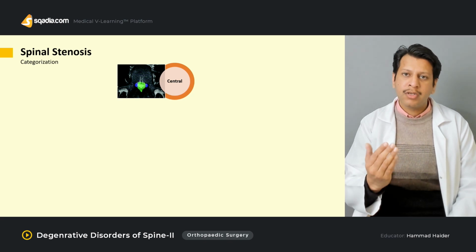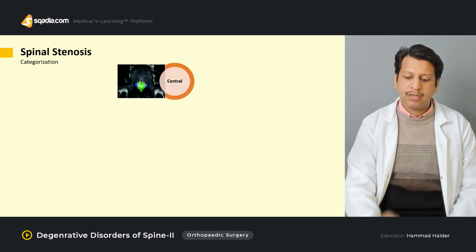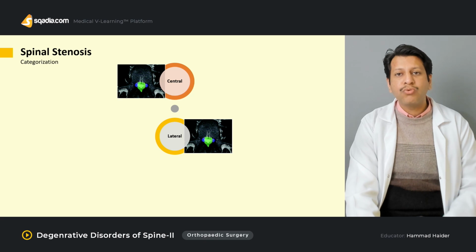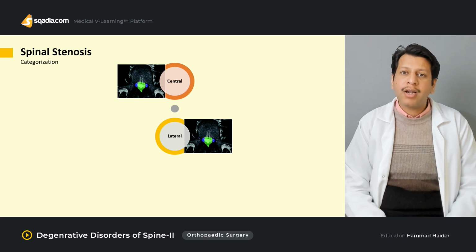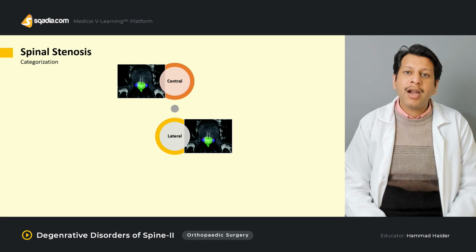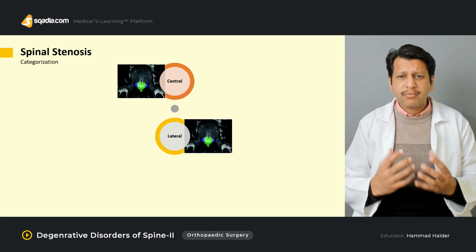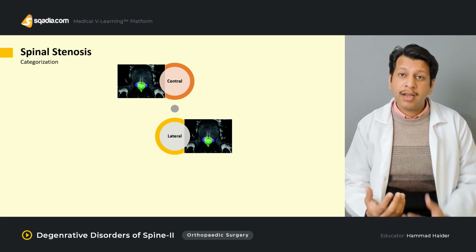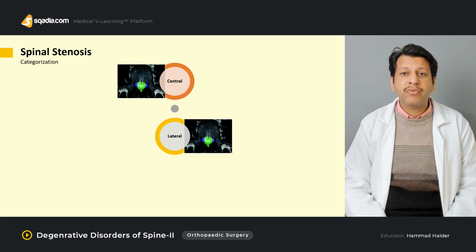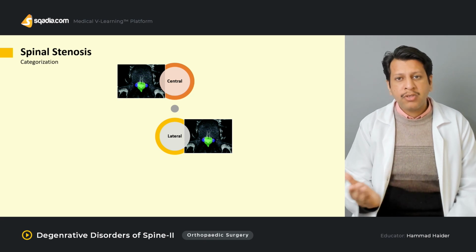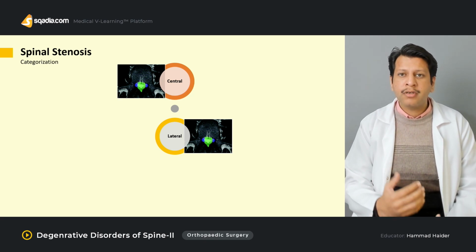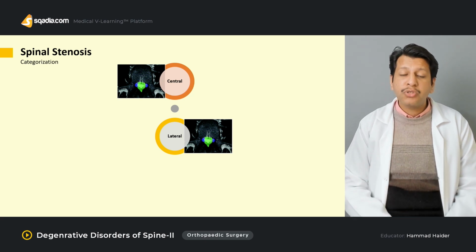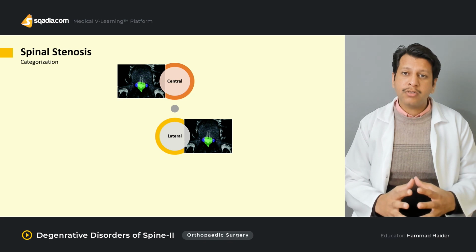And why? Because usually the ligamentum flavum is actually creating a lot of problem. Now, the other is the lateral. There are two types of lateral. One is called far lateral, and the other is called lateral recess stenosis. Lateral recess stenosis is also called subarticular stenosis, and it is mainly due to problems of the facet joints. A facet joint spur, uncinate process spur, or facet joint arthropathy may lead to lateral recess stenosis. It's also called subarticular stenosis.